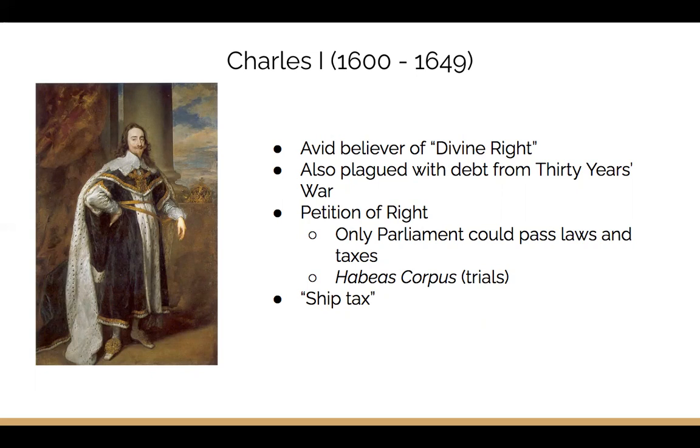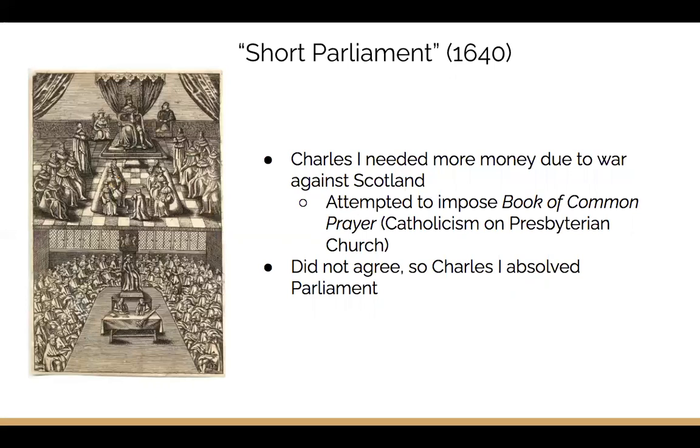He continued to force taxation on lower classes, implementing new tax systems such as ship money, which taxed English citizens for protection against Navy attacks, even if they were not positioned near coastal waters. Soon afterward, however, Charles I had to recall Parliament due to a revolution in Scotland that took place after Charles I had attempted to impose the Book of Common Prayer onto the Presbyterian Church.